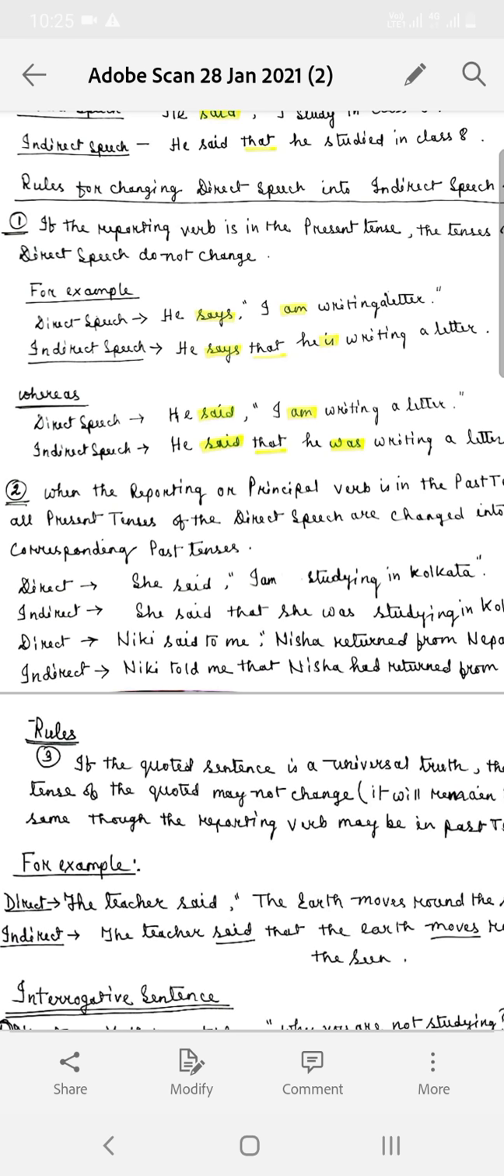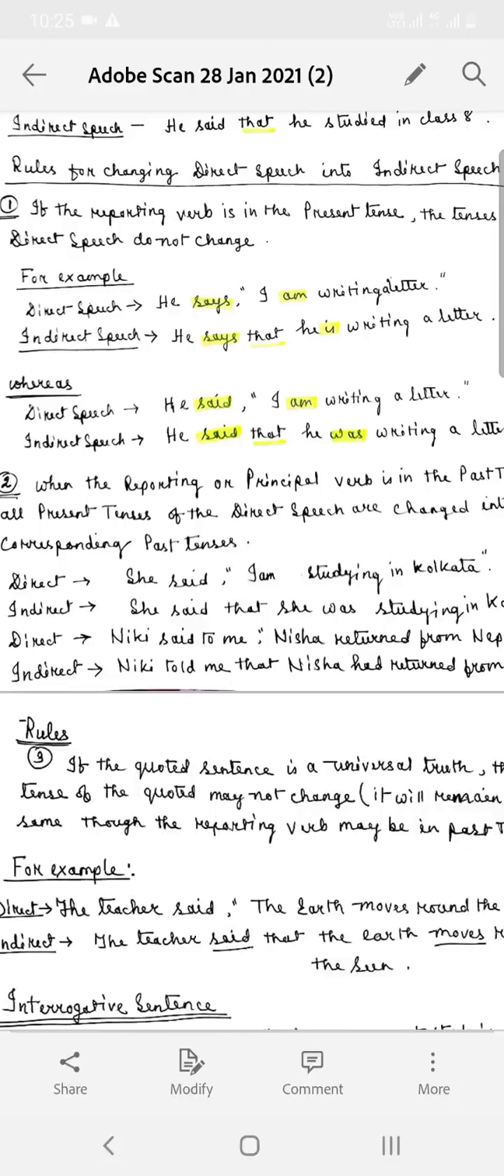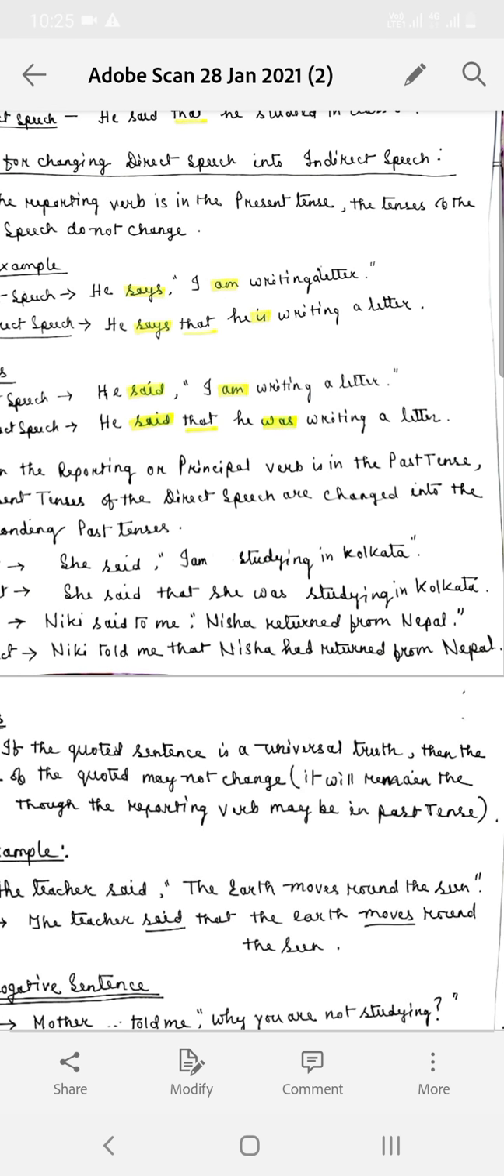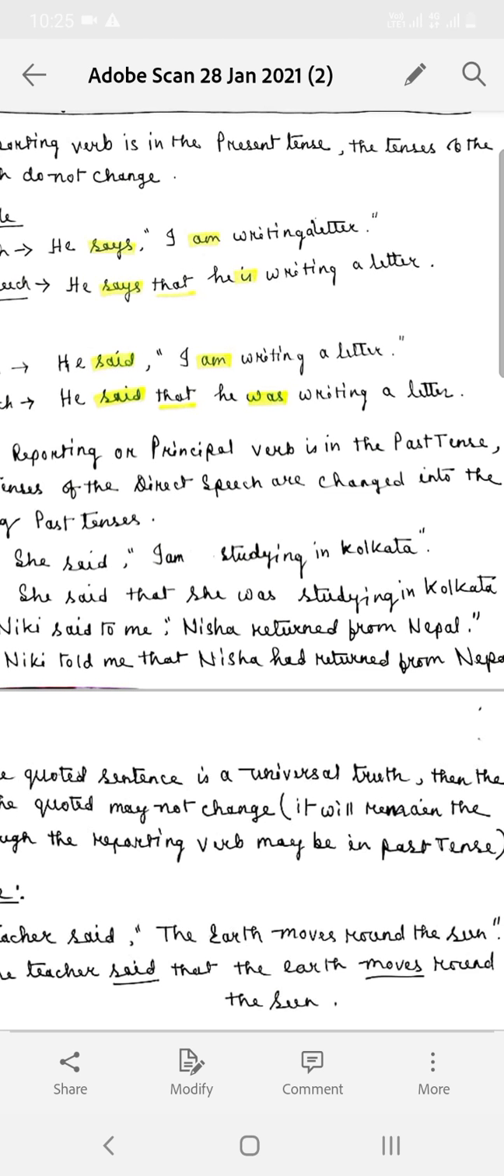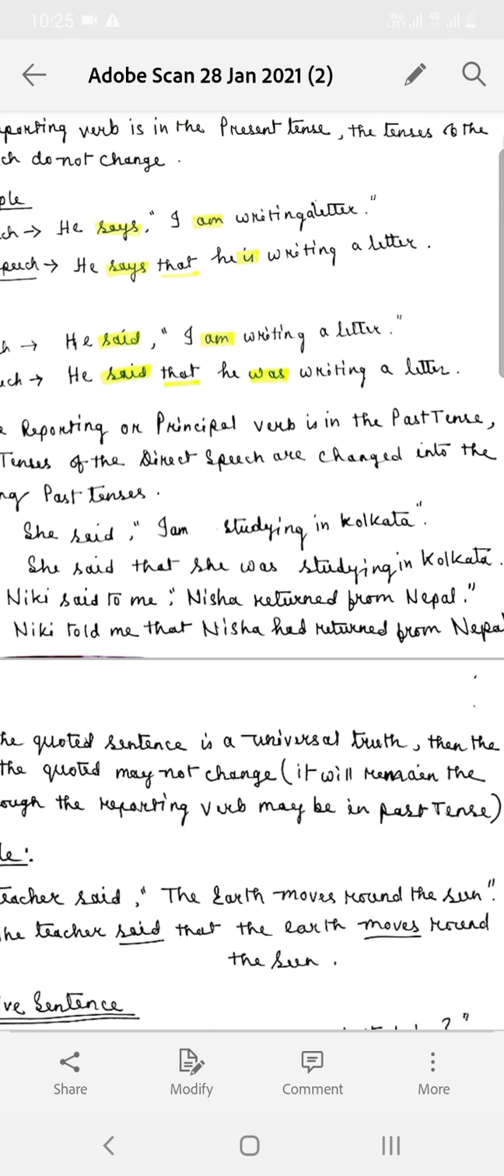Whereas, if the reporting verb is in past tense, then the quoted sentence will change into the corresponding past tense. See, here "I am writing a letter" is in present continuous tense, but the reporting verb is said, meaning past tense. So, in indirect speech, it will change to he said that he was writing a letter. I, who is this I? I is the speaker, he. So, I will change to the pronoun he, and with he we have to use in past tense was. He was writing a letter.